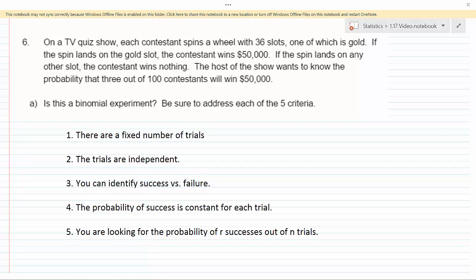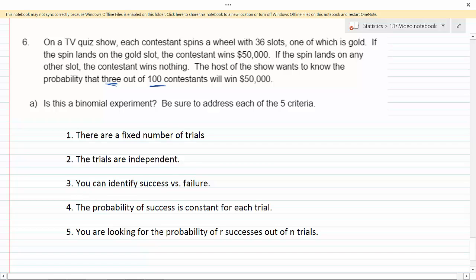So now we're going to take a look at problem number 6. On a TV quiz show, each contestant spins a wheel with 36 slots, one of which is gold. If the spin lands on the gold one, the contestant gets $50,000. If it lands on any other one, the contestant wins nothing. The host of the show wants to know the probability that 3 out of 100 contestants will win $50,000.